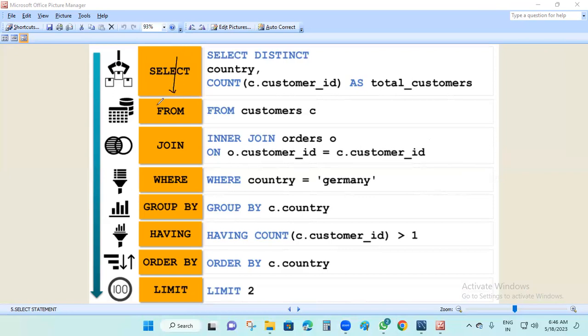Generally many people don't mention these two, but you have to tell them. Select, from, join, where, group by, having, order by, limit. This is the systematic, line-wise order.